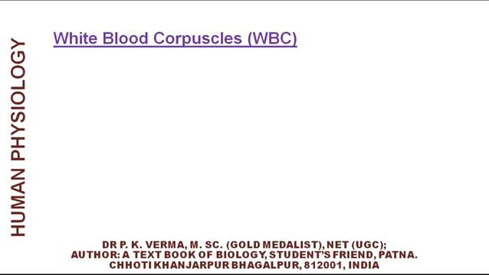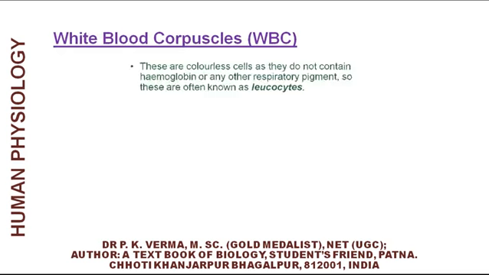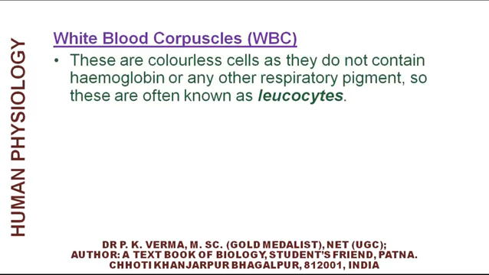Now come to white blood corpuscles, that is leukocytes. These are colorless cells as they do not contain hemoglobin or any other respiratory pigment. So these are often known as leukocytes, that is white cells.